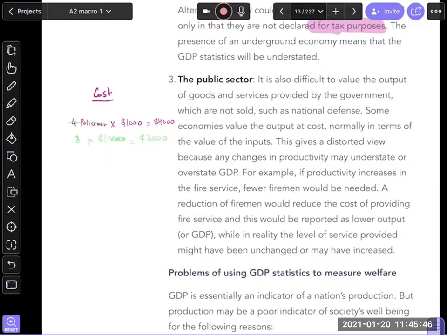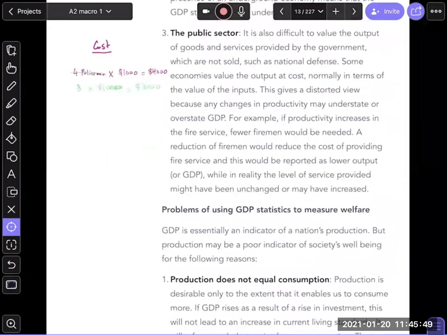Okay? I'm going to talk about the next part, whether GDP is a good measure of welfare or not, tomorrow. Okay, so we're going to discuss this tomorrow. Any questions about today?